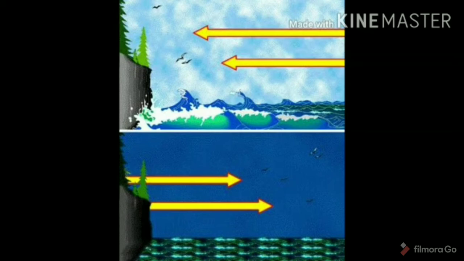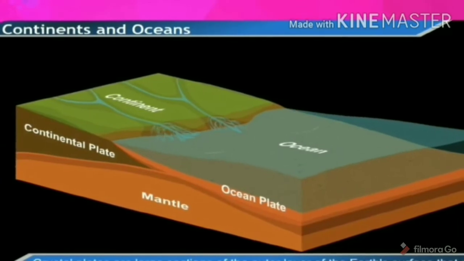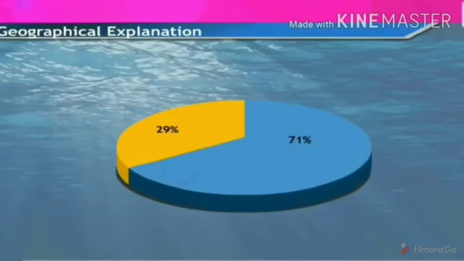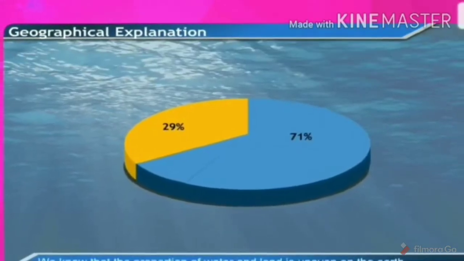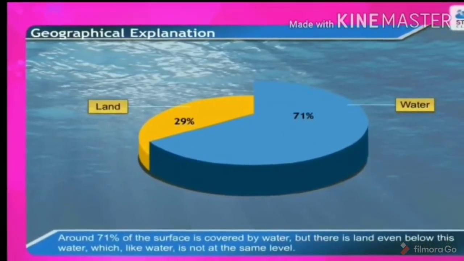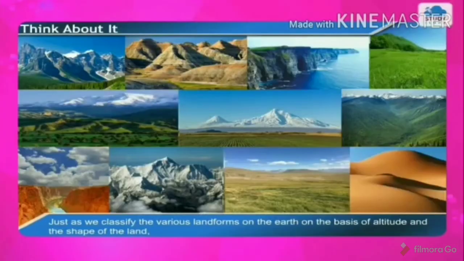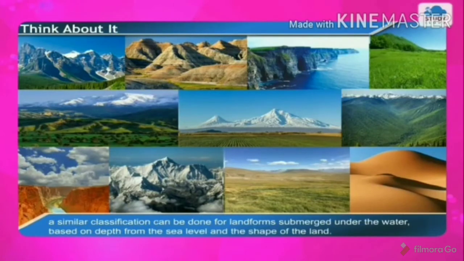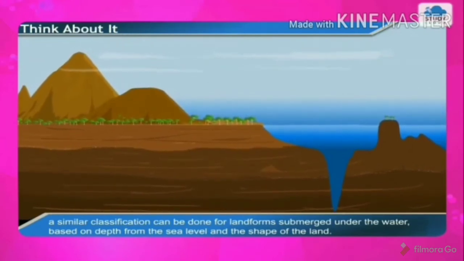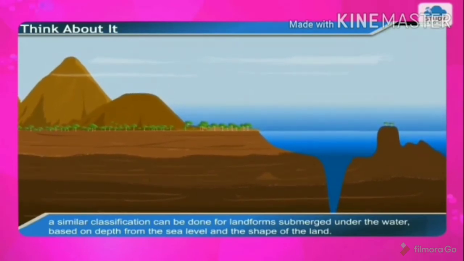Okay, now geographical explanation. We know that the proportion of water and land is uneven on the earth. It is not the same, not equal you can say. Around 71% of the surface is covered by water, but there is land even below this water. But like water, it is not at the same level. Now we classify the various landforms on the earth on the basis of altitude. So what is altitude? Altitude means height. A similar classification can be done for landforms submerged under the water.